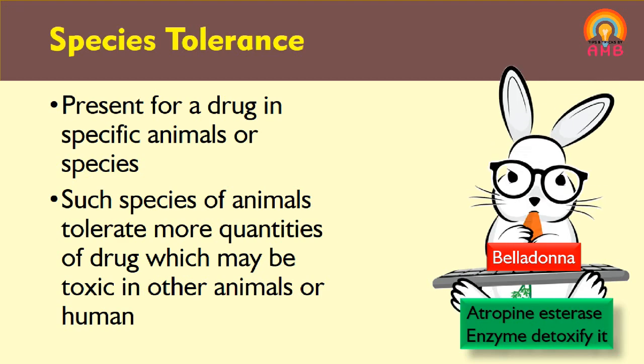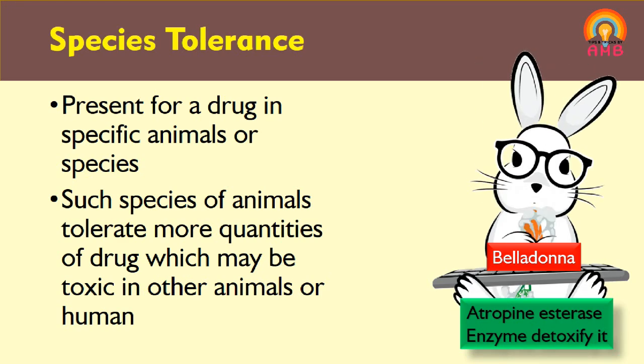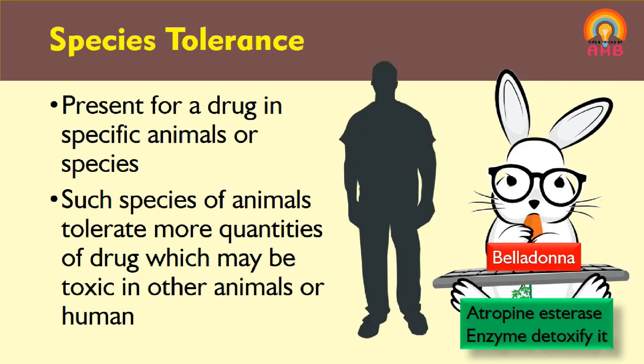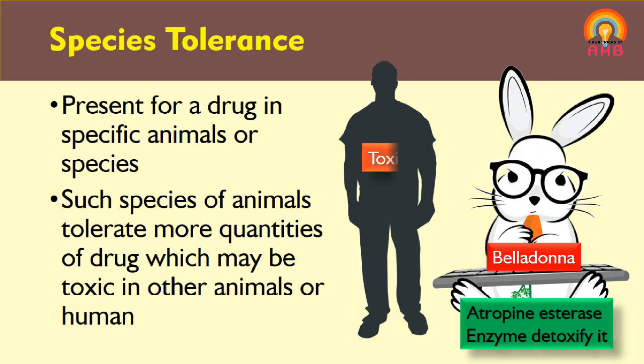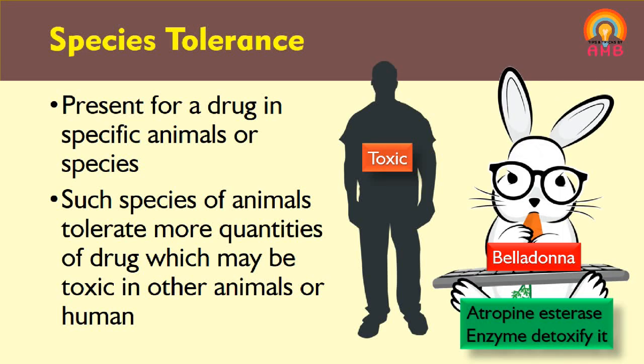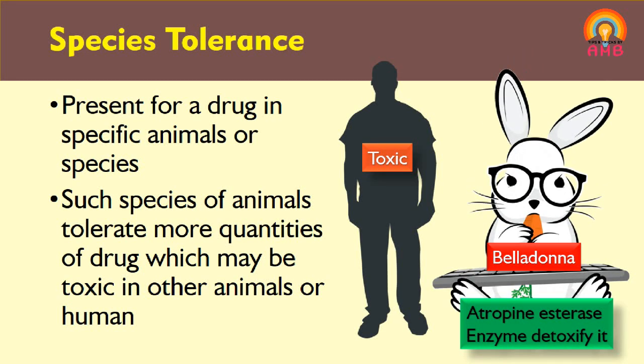So if a rabbit eats more belladonna also, because of this atropine esterase enzyme, its metabolism can take place rapidly, and no effect of belladonna or atropine is achieved in the rabbit. But if the same dose is given to a human being, then what happens? It may produce toxic effects in the human being.